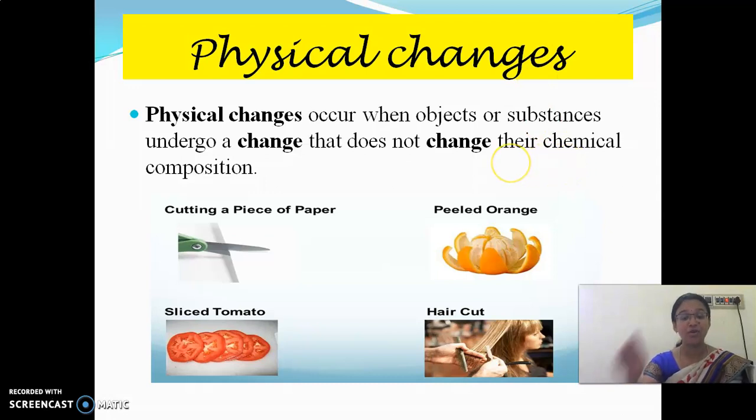And what are some other examples? Sliced tomato. If you are going to cut the tomato also, you are going to call it tomato only. Its name doesn't change to potato or pumpkin. If you cut this potato, it is going to be called potato only. Its name is not going to change. So what is this type of change called? Physical changes. And cutting our hair is also one type of physical change. Peeling an orange is also an example of physical change.